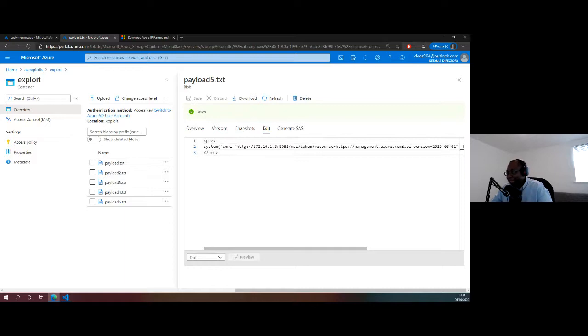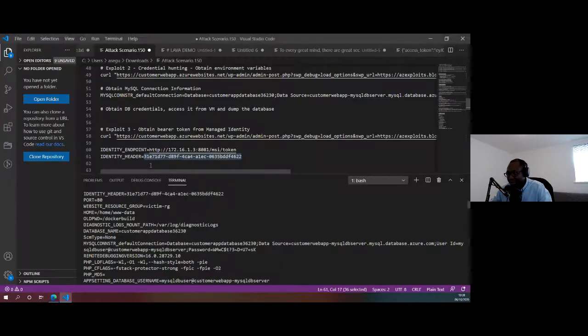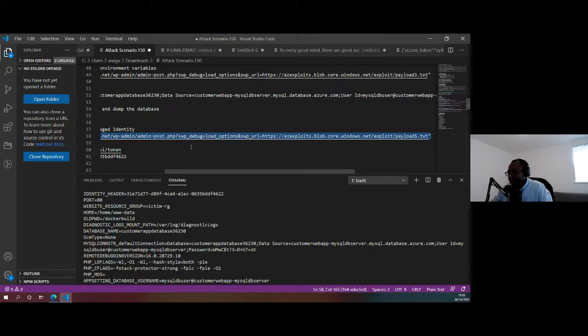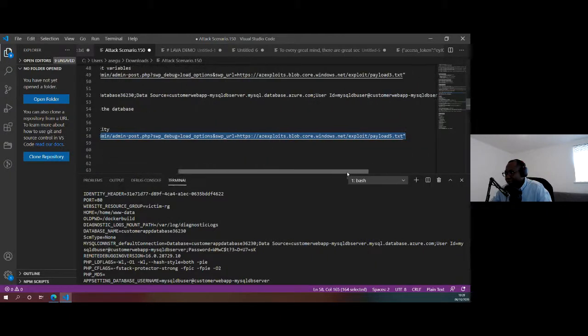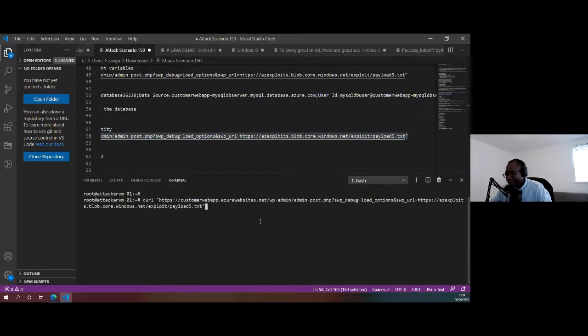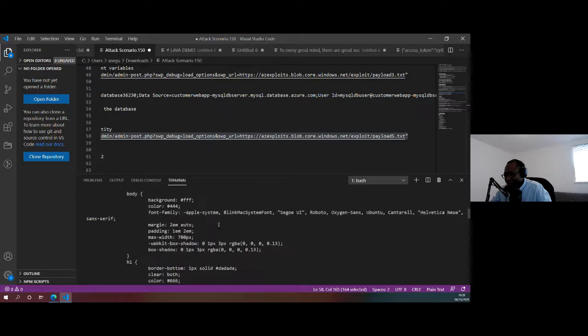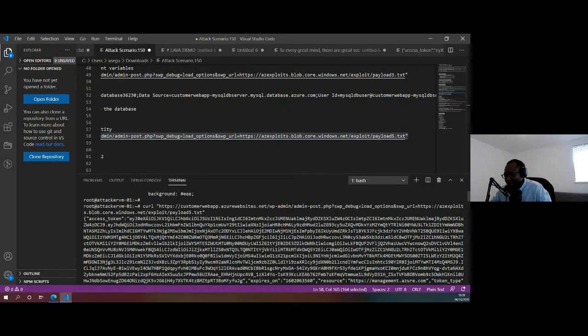Now that I have that saved, we're going to try to deliver that payload and see if we're able to obtain what we want. So I'm going to run that, deliver that payload to the vulnerable service, and let's run that. Let's see, do we get anything interesting back? So a bunch of, again, information that we got, and here we go. So now we have an access token.